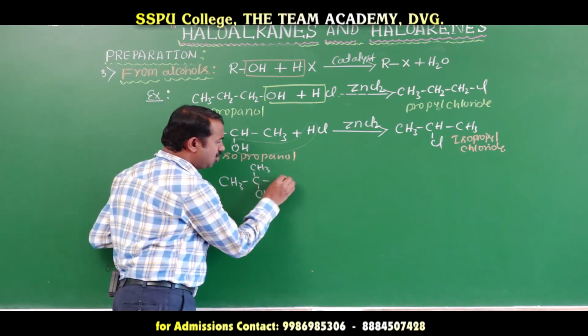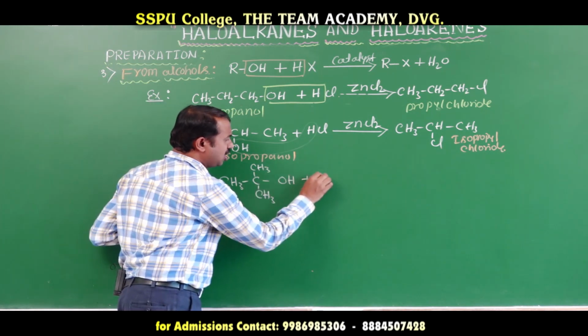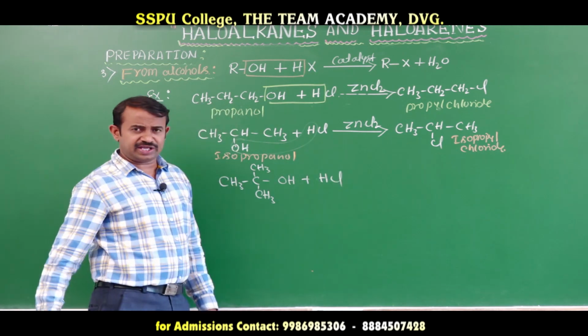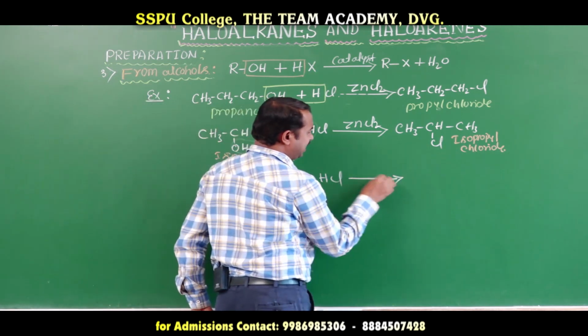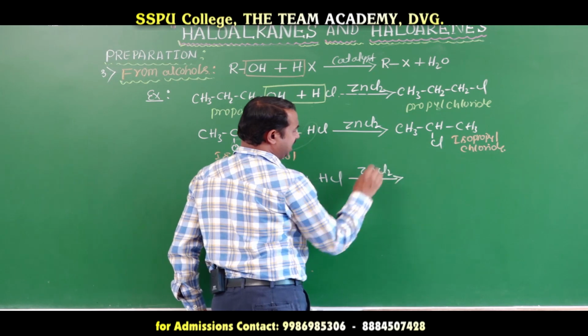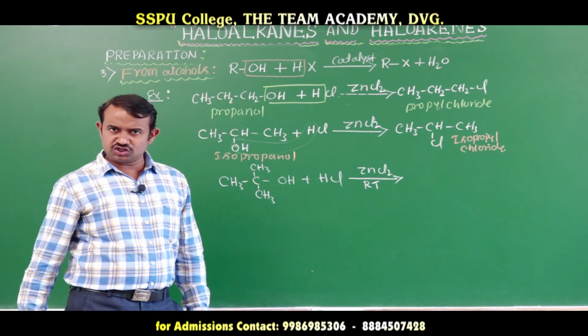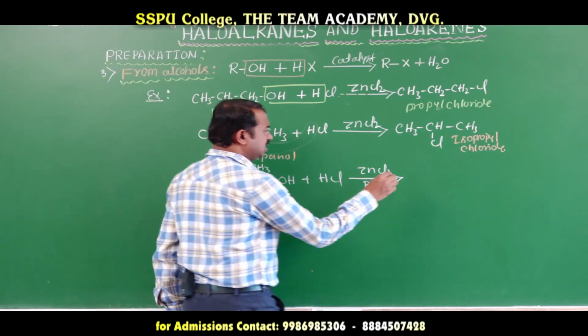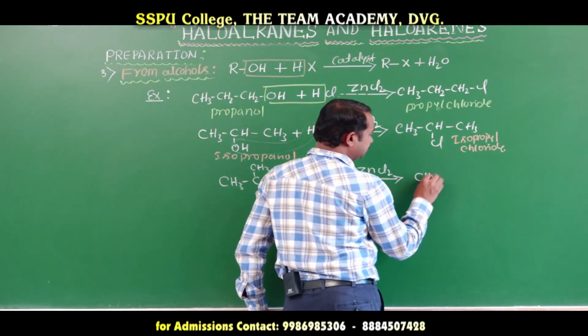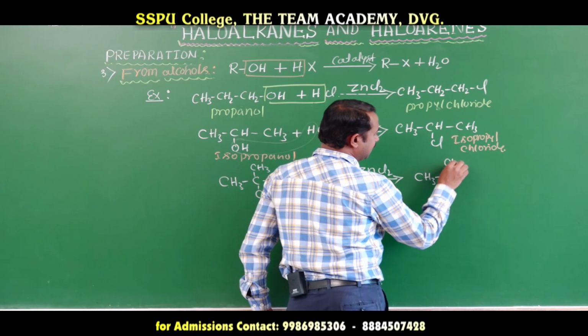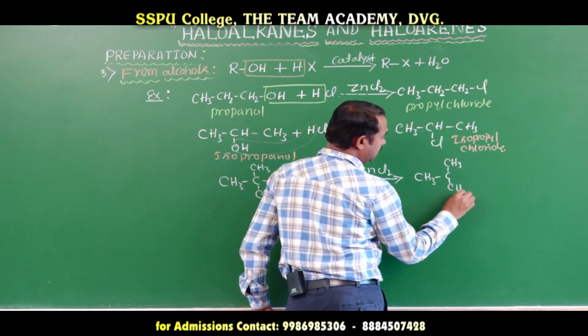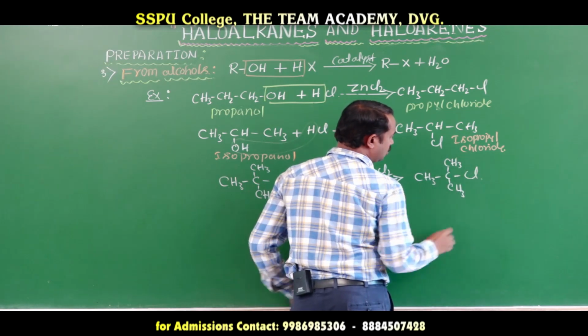Tertiary butyl alcohol reacts with hydrochloric acid in presence of a catalyst. It is having a zinc chloride catalyst at normal room temperature, to form tertiary butyl chloride. Okay.